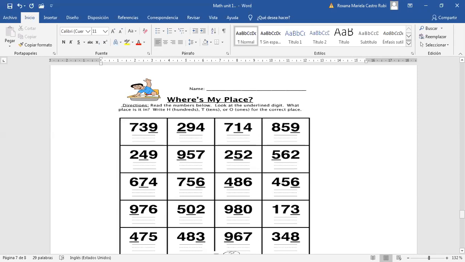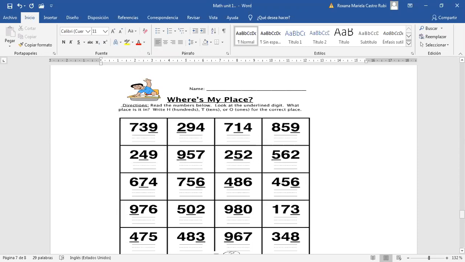What is the place of the number 9? Ones, tens, hundreds, thousands? Ones. Ones. And what is the value? 9. Exactly. Now let's continue with the second amount. 294. Okay, let's talk about the number that is underlined. Tell me the place and tell me the value.